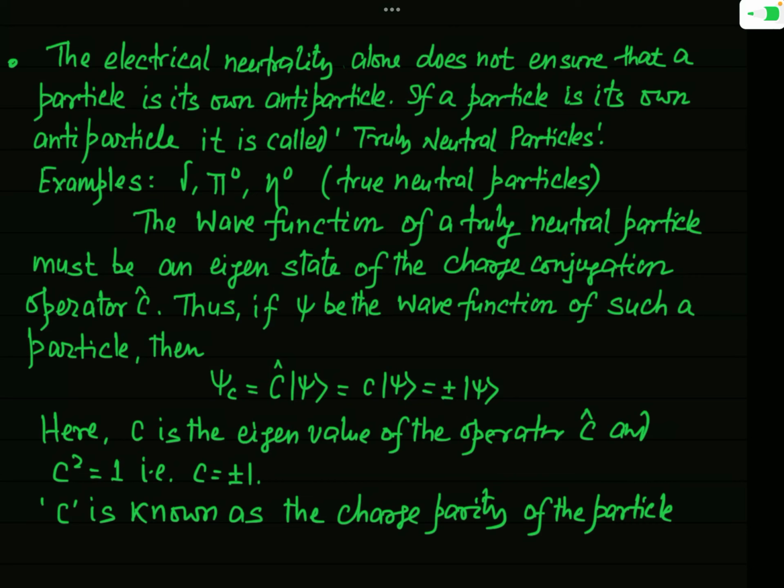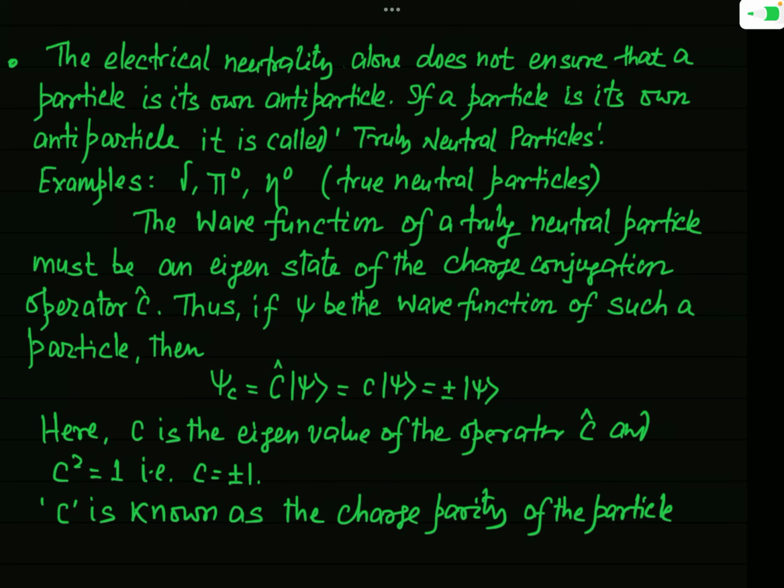After the charge conjugation operation, we will see that the helicity or the polarization state of the neutrino and its antiparticle, that is the antineutrino, will be just opposite. Neutrino is left-handed polarized, while the antineutrino is right-handed polarized. So we say that a neutrino is not a neutral particle in the true sense.